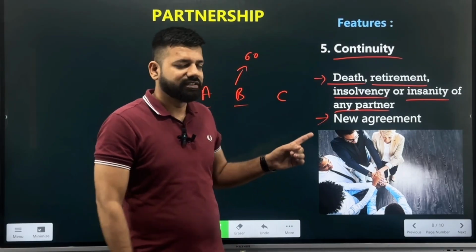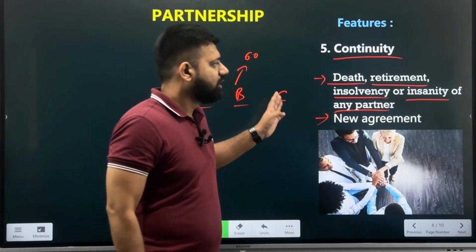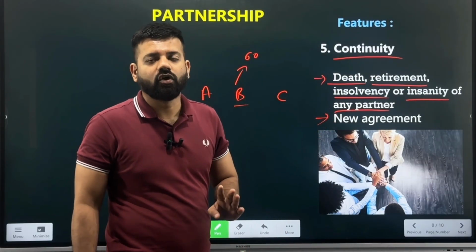So if among the partners there is any dispute, if there is any problem among the partners, the business can stop. But if they again make a new partnership deed and a new agreement, the business can still continue for a long period of time, right? There is a problem also, but there are some advantages also of the partnership.